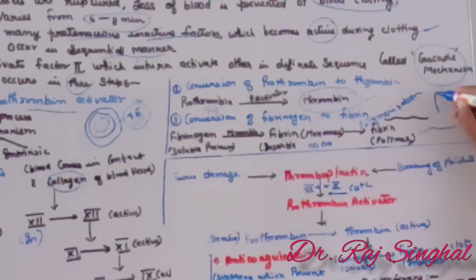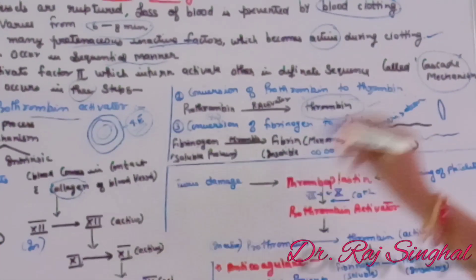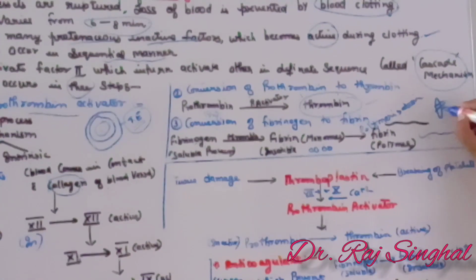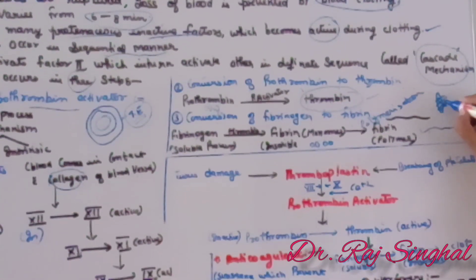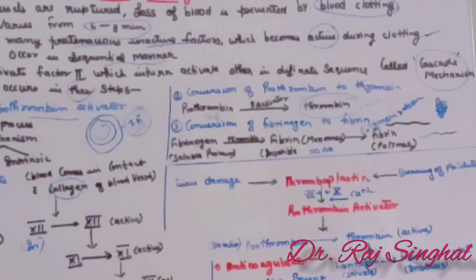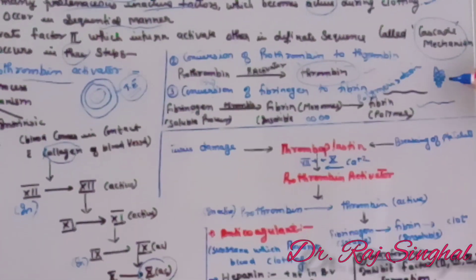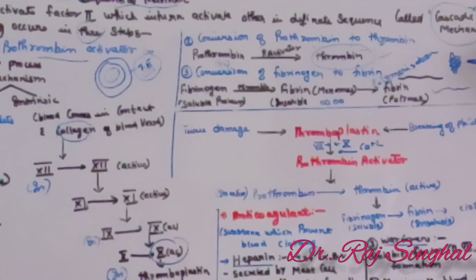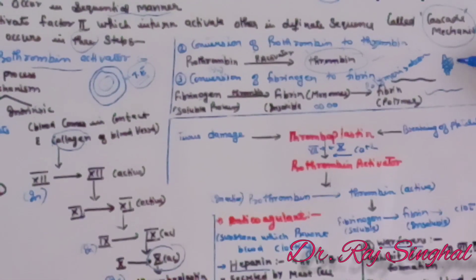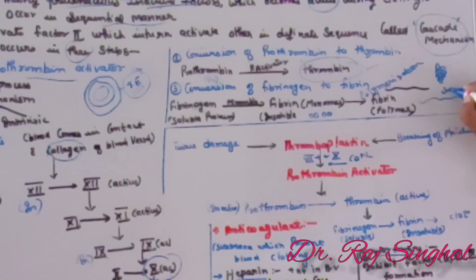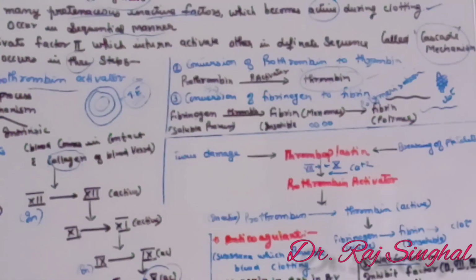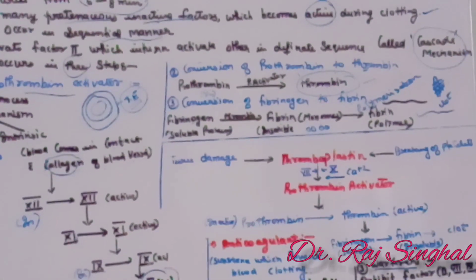Whenever a blood vessel gets ruptured, by these 3 steps, the network of fibrin polymer is formed at the ruptured site in which RBC, WBC, platelets and other components are entangled, and in this way a clot is formed. This is the mechanism of blood clotting.